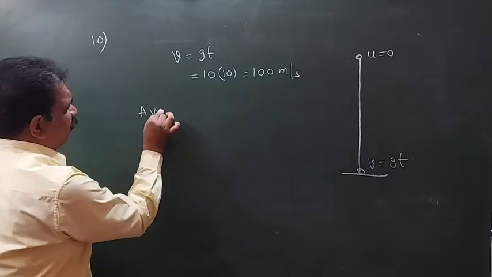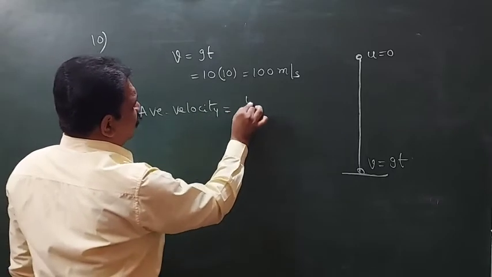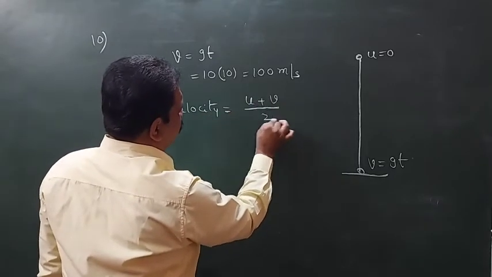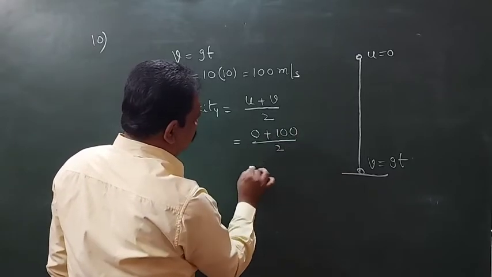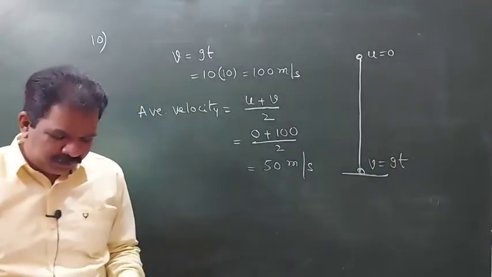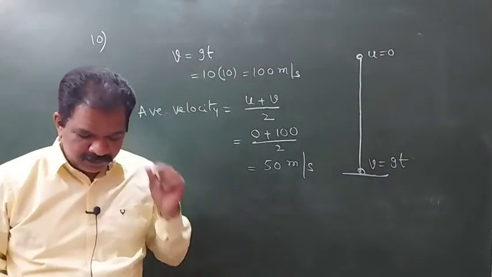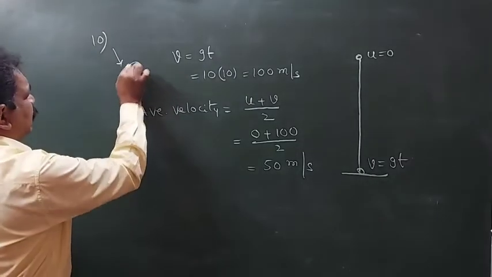What is the average velocity in this journey? Initial plus final velocity by 2. 0 plus 100 by 2. This value is 50 meter per second. Okay. 10th, it will be the second option.